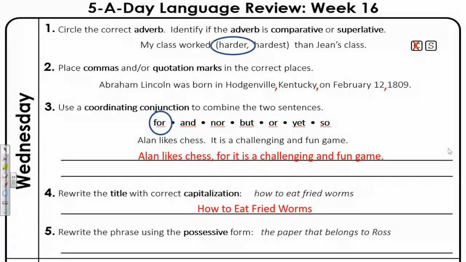Last one, number 5. Rewrite the phrase using the possessive form. The paper that belongs to Ross. Okay, well, we know that if it belongs to Ross, it's Ross's paper. But how do we write that? Look at that. Since Ross's name ends with 2 S's, you need to put an apostrophe S again after that to show Ross's paper.